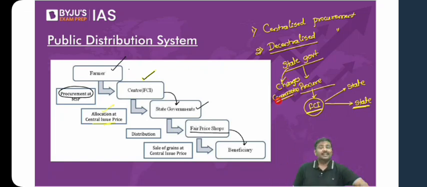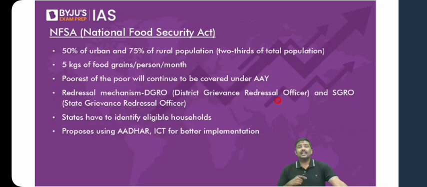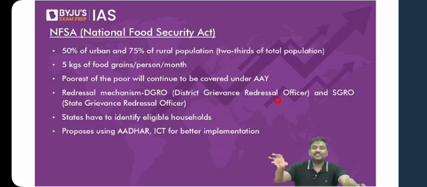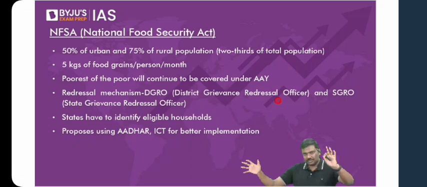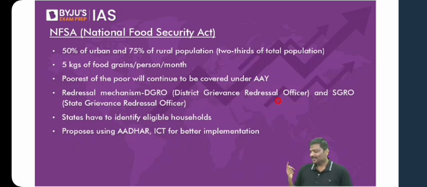Now let's start. There is this idea of the NFSA, National Food Security Act. Now understand this, it is an act. Under the act, various provisions are there. It says that food grains have to be distributed. Even before the NFSA we had a public distribution system. But under NFSA, we have consolidated the framework. Who has to be given the food grains? How many beneficiaries have to be identified? Who has to identify them? How many kgs have to be provided? Meaning, now we are providing legal protection or entitlement to the beneficiaries.